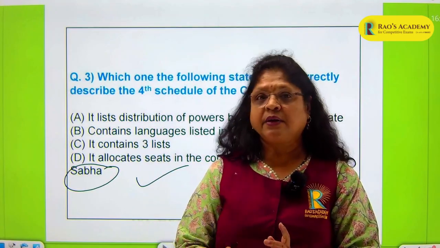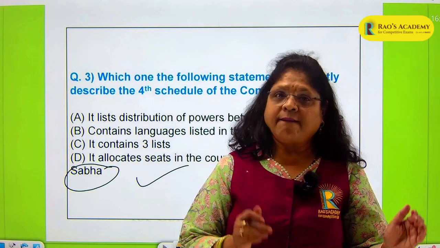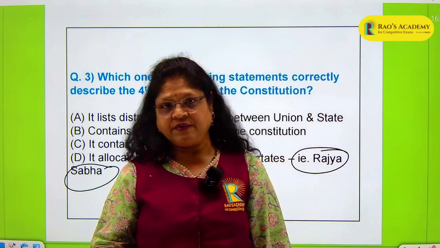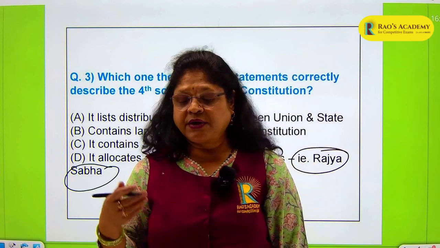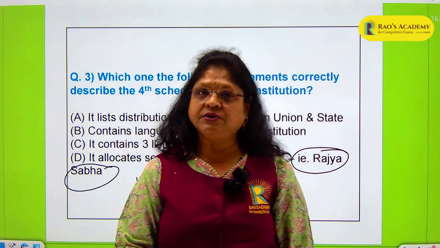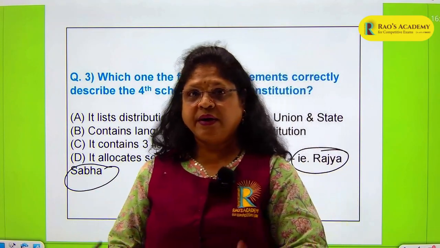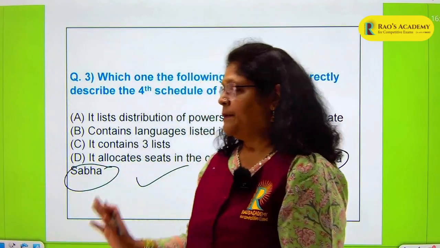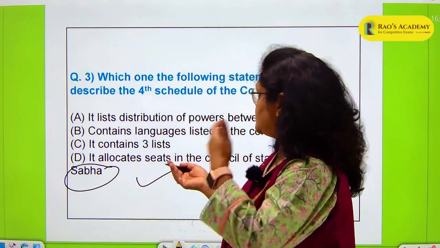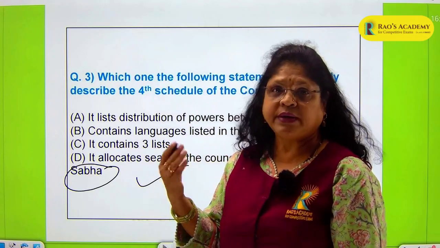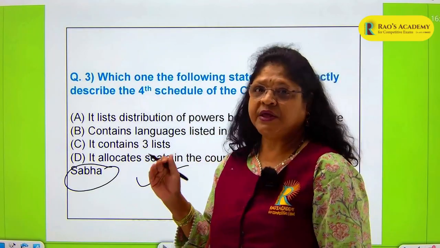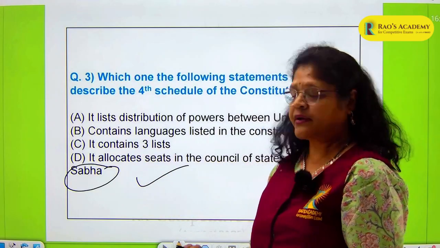The 11th schedule again very important. 11th and 12th both are important because they deal with local self-government. The powers, authority and responsibilities of panchayats are in the 11th schedule. Powers, authorities and responsibilities of municipalities are in Schedule 12. So here you have your Schedule 1 to 12. Be very clear about them, and any question which relates to them, you will be able to answer. If you had known that the fourth schedule deals with allocation of seats in the Rajya Sabha, you would have got this question right.